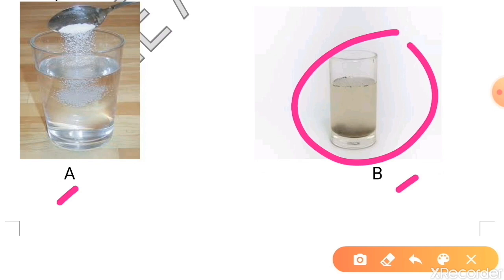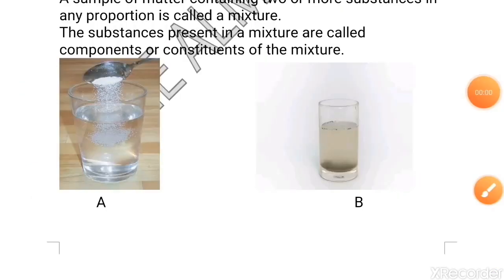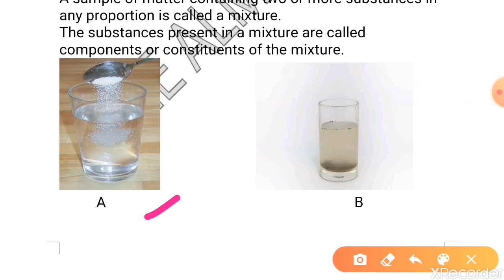We have seen that in the mixture, A is perfectly soluble and stable, while our mixture B is unstable and not uniform. By our observation, we can say that the mixture of salt and water is stable and uniform throughout, while the mixture of soil and water is unstable and non-uniform. Because, students, this soil settled down at the bottom of the glass when you left the glass undisturbed.